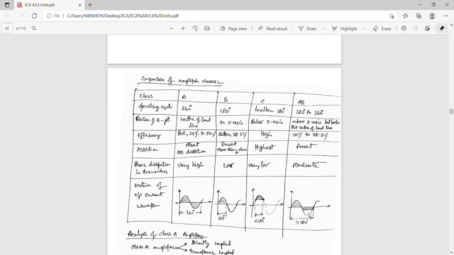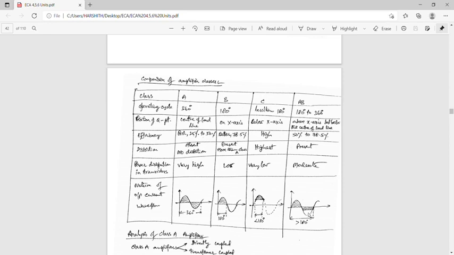In Class B, efficiency is better, 78.5 percent. In Class C, efficiency is high. In Class AB, it is higher than A but less than B, so 50% to 78.5 percent.